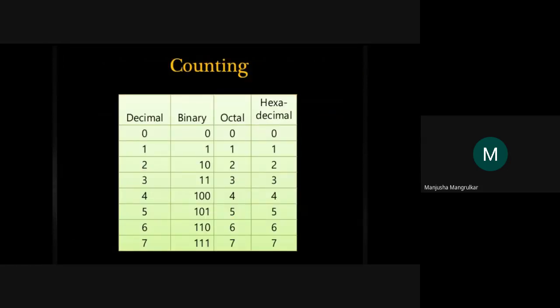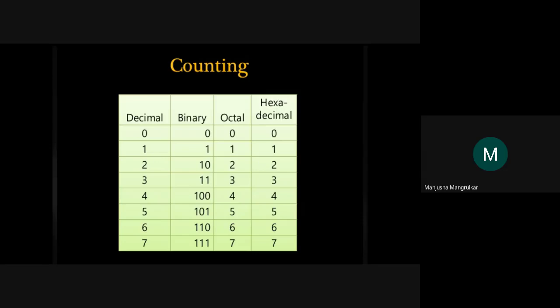Now, if the decimal number is 0, the binary number is also 0, the octal number is also 0, and the hexadecimal number is also 0. There is no difference between the number systems; 0 is the same everywhere. Even for 1: decimal is 1, binary is 1, octal is 1, hexadecimal is 1.